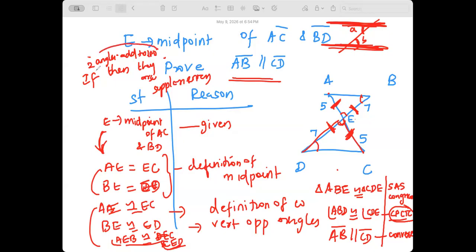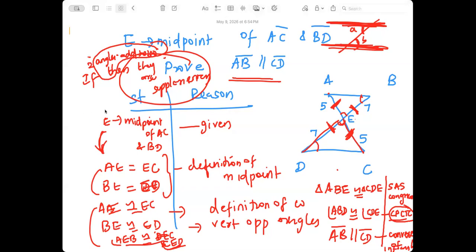The if part is called the hypothesis, the then part is always called the conclusion. If you switch the conclusion and hypothesis, we call it the converse of that theorem. Converse of the alternate interior angles theorem. Any questions? It won't be this tough, guys. Slowly you'll get used to it.